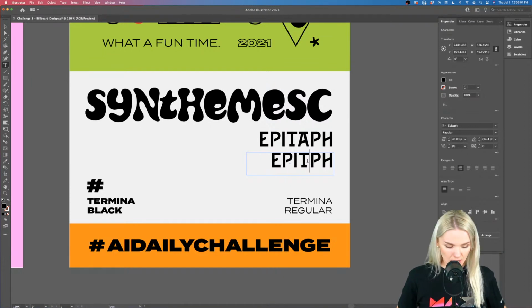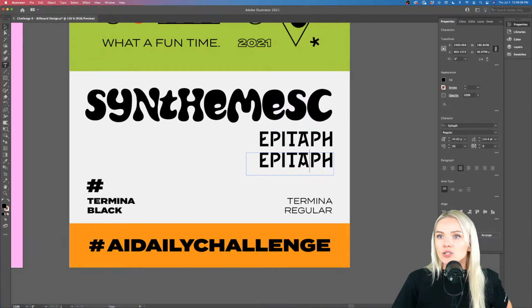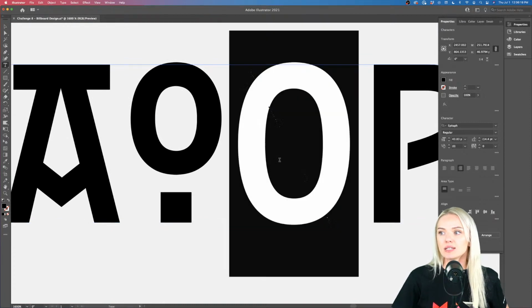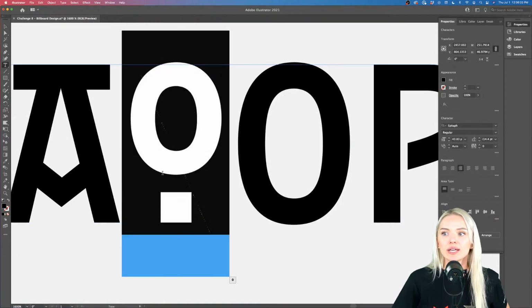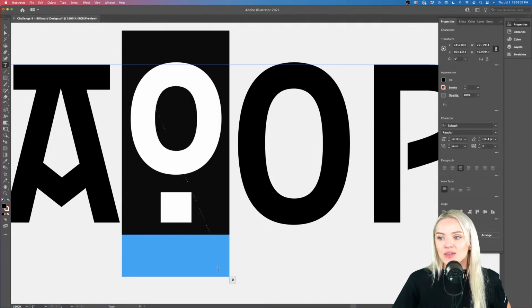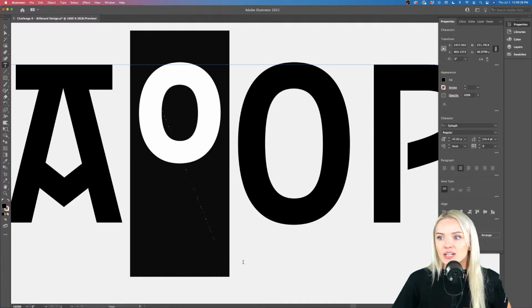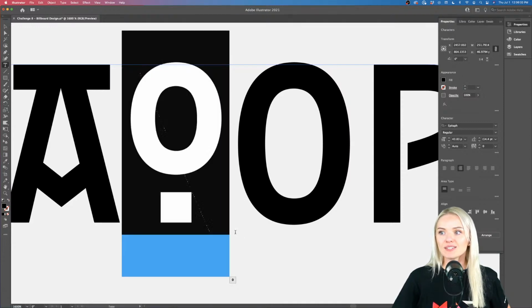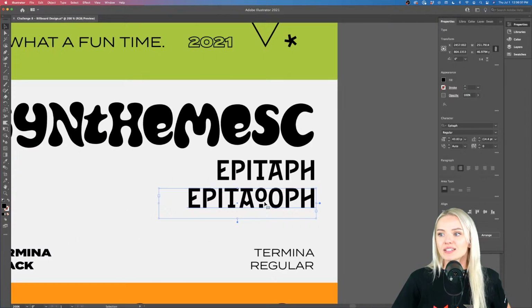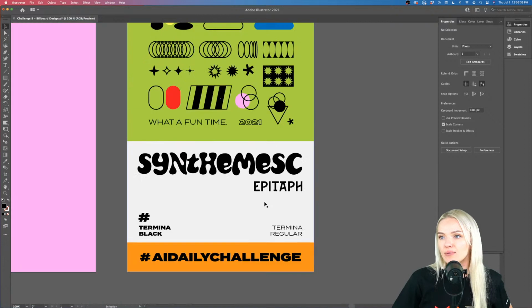So for example, okay, the A actually doesn't have that, but the O will have alternates depending on the lower or uppercase. Right now we have a capital O and this is a lowercase o, right? So you can totally work with those different O's. And then we also have an alternate here, so we can even do something like this. So feel free to experiment and to play around with the lower and the uppercase in Epitaph, but I'm going to delete that one right now.